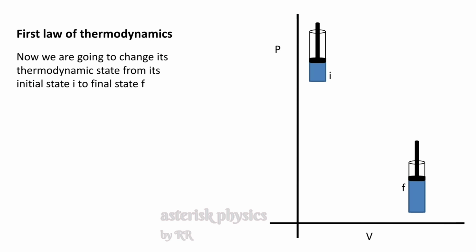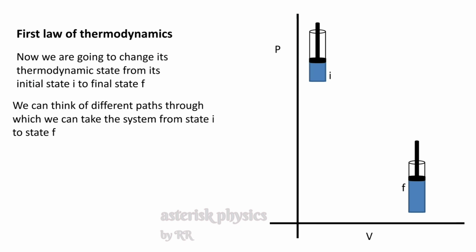There are so many ways, there are so many paths. What I meant to say is there are so many thermodynamic processes by which you can change the thermodynamic state of a system. We can think of different paths through which we can take the system from state I to state F. Let us consider three paths.